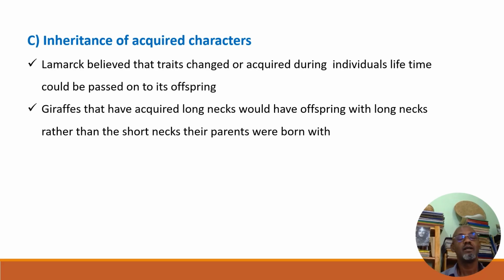Then the third point is inheritance of characters. Lamarck believed that traits changed or acquired during an individual's lifetime could be passed on to its offspring. The well-developed organs or body parts, developed because of repeated effort and repeated use, will be inherited. When the organism reproduces, it passes on the body structures acquired through experience in its lifetime.